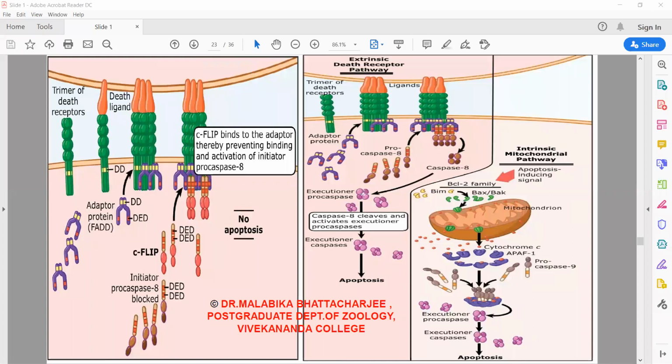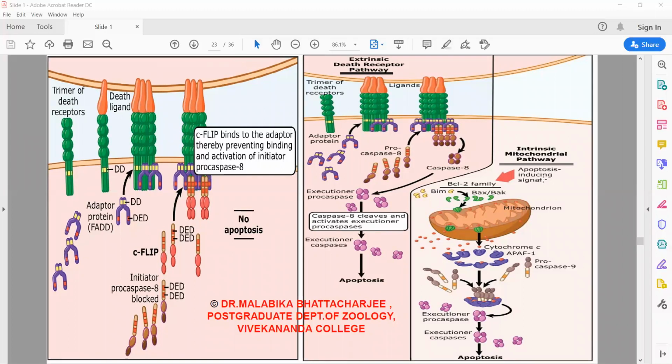So at that time, signals may travel from the extrinsic pathway towards the mitochondria. Now, before moving into mitochondria, let us discuss the main proteins that control the mitochondrial or the intrinsic pathway. On the previous day, we had discussed the proteins that control the extrinsic pathway, and they were